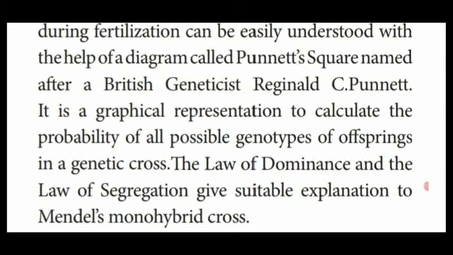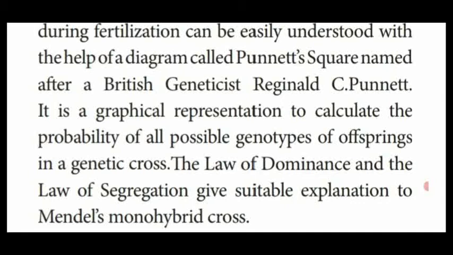Describe the cross which proves the law of dominance and law of segregation. What is the answer? Monohybrid cross is the best suitable example and explanation of the law of dominance and law of segregation.